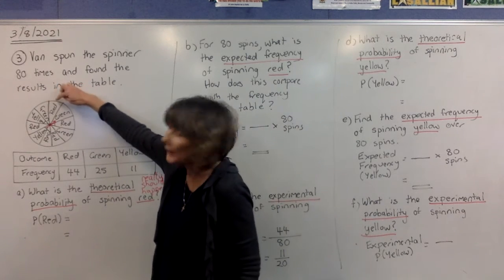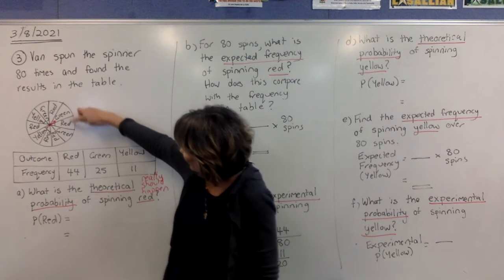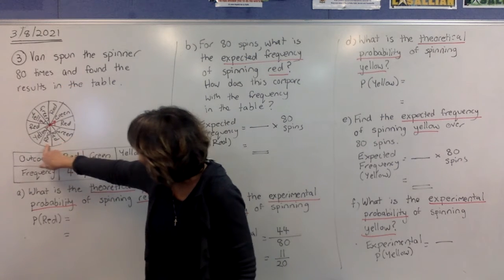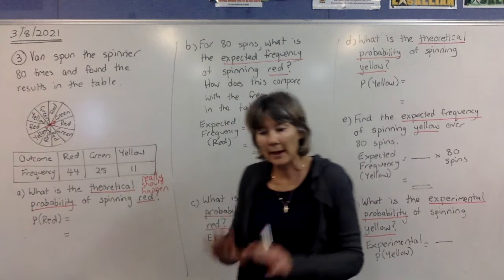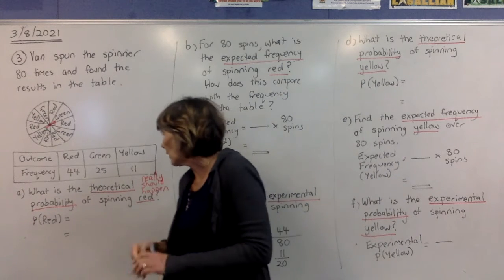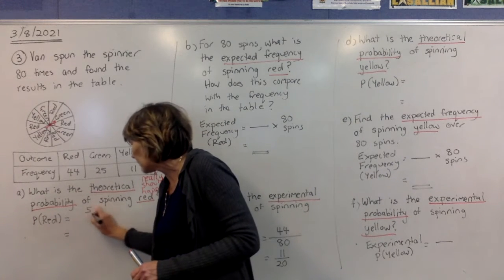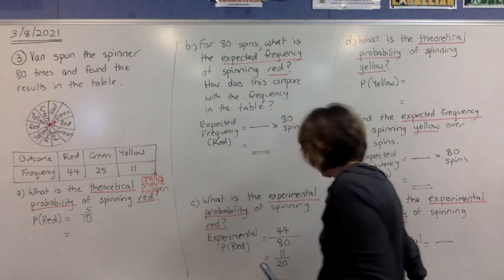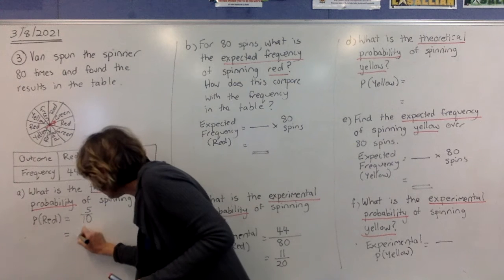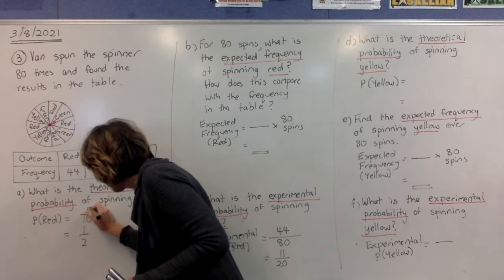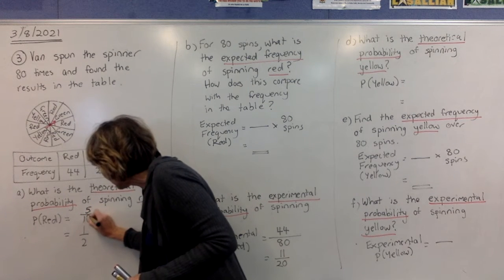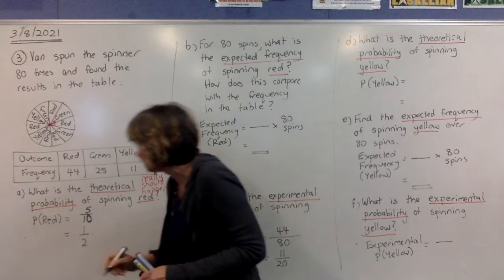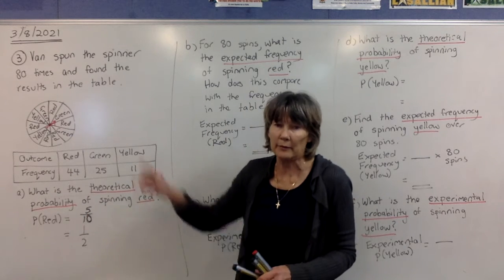So if we have a look at the reds here, we've got 1, 2, 3, 4, 5 reds out of 10 sections. So if I write that down, 5 out of 10. If you simplify that fraction on your calculator, you'll get an answer of a half. So that's what should happen if you spin the spinner.